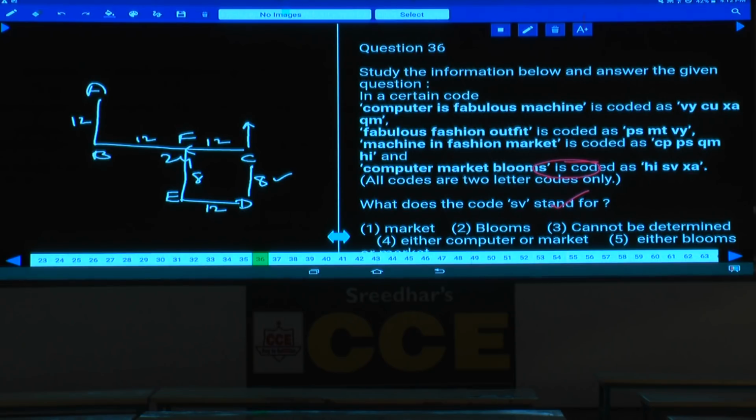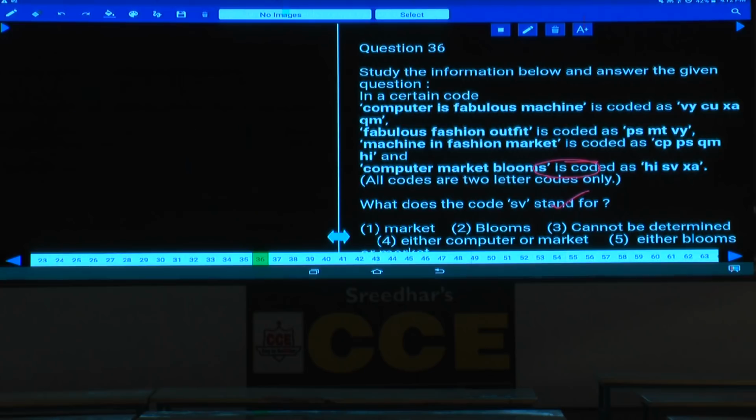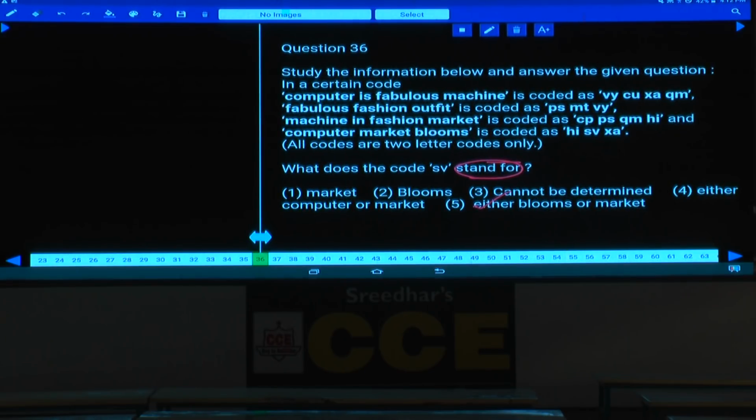Then question number 36 to 40, 36 to 39. Now these 4 questions are based on coding and decoding. Now in this one, computer is fabulous machine, that is given in condition number 1, statement 1, and in statement 2, fabulous fashion output. Then tell me what is the word which is common between these two. Fabulous is the word which is common between these two, in statements 1 and 2, fabulous.